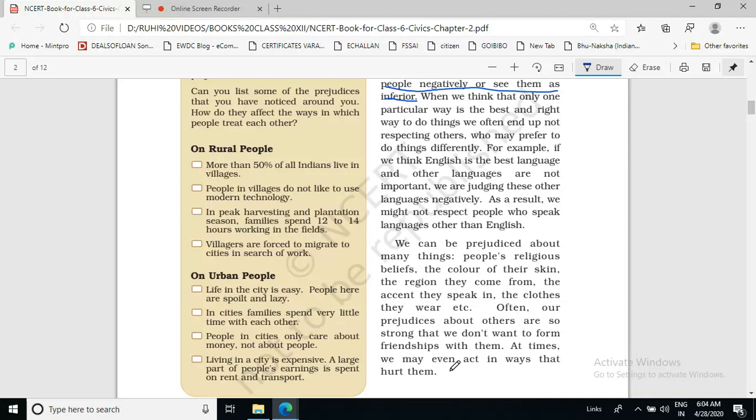In this way, not only do we not make friends with them, but many times we start hurting them also. We start making fun of their language, their religion, and the color of their skin. So all these things happen very naturally, and we don't understand that we are prejudiced against a particular person.